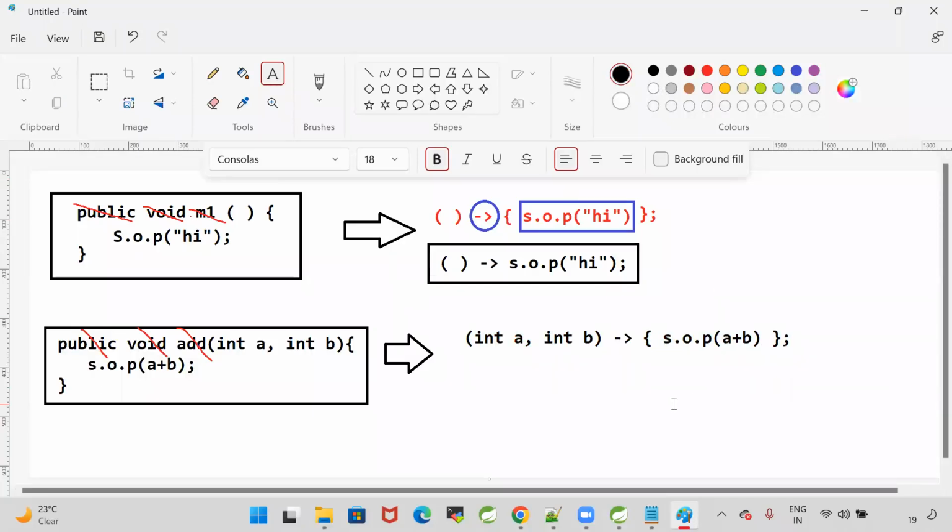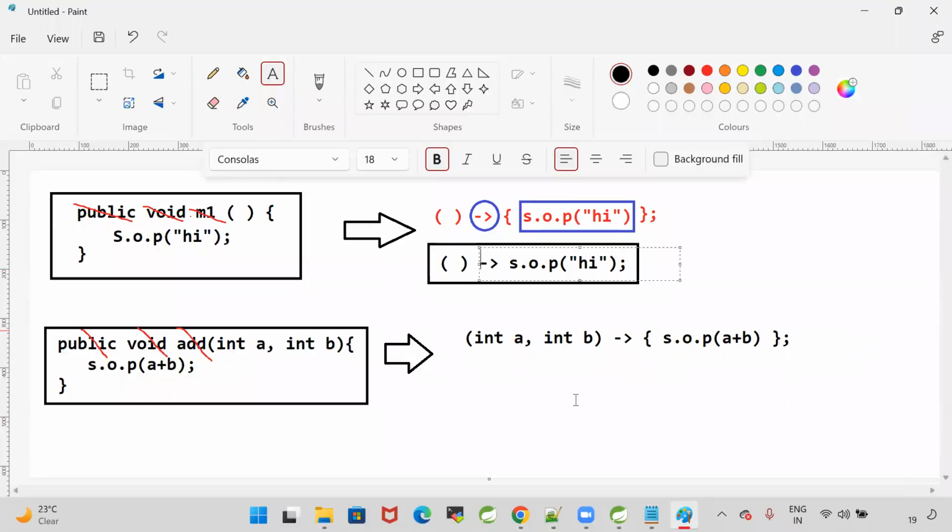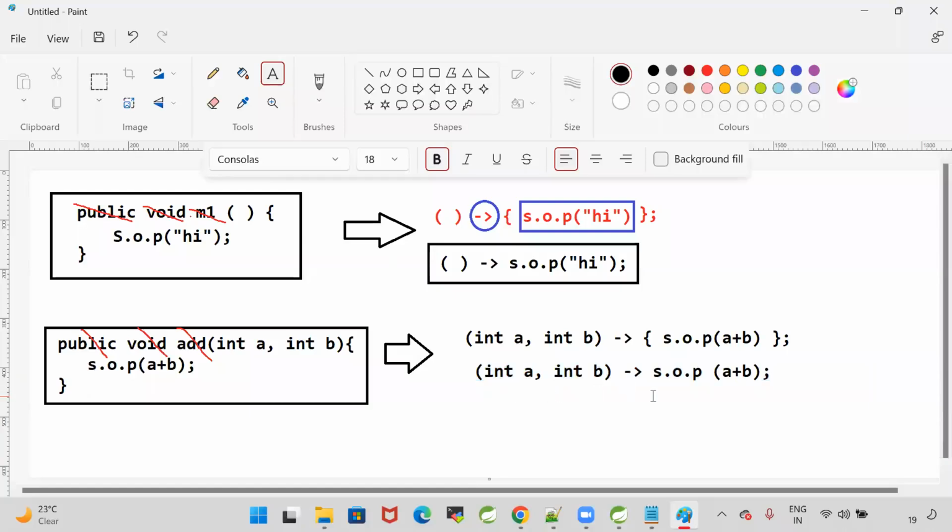Here, as we discussed, when we have only one line in the body, curly braces are optional. So when I remove the curly braces, how is it going to be represented? int a comma int b, simply System.out.println of a plus b. Like this we represent that function, lambda function, anonymous function. No name, no modifier, no return type. Parameters are there: int a comma int b are the two parameters.